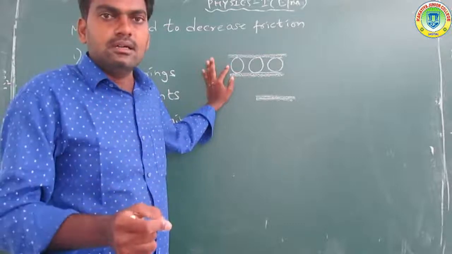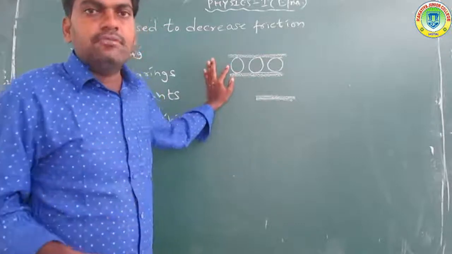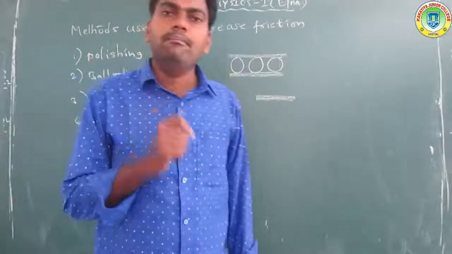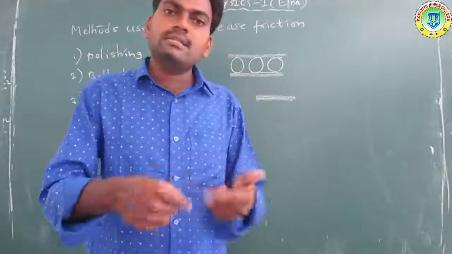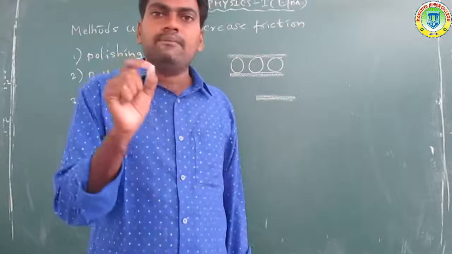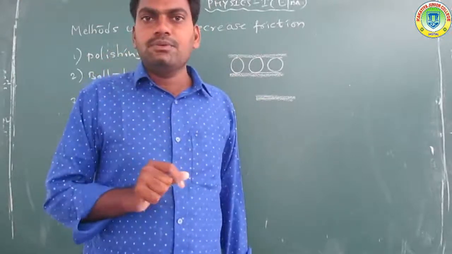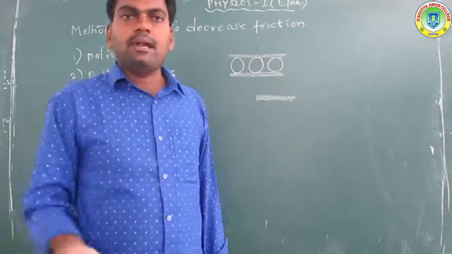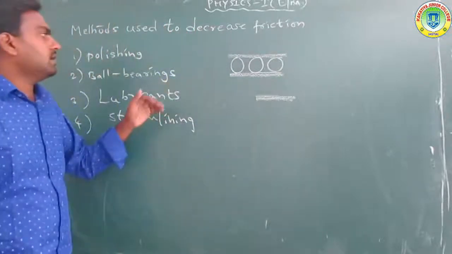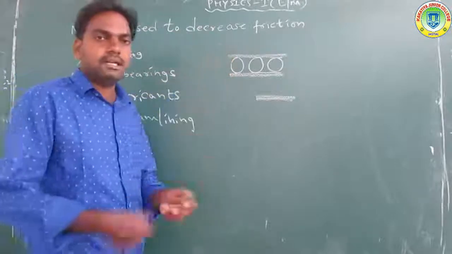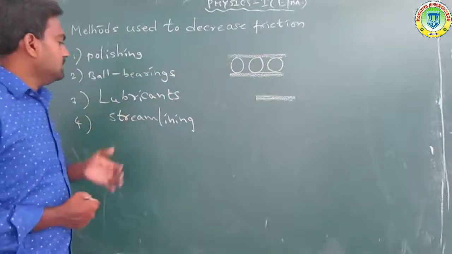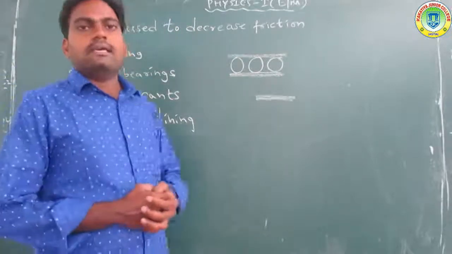So reducing friction by using ball bearings is one of the methods used. For example, ball bearings are used in a cycle wheel, where the sliding friction is converted into rolling friction. Got it? Now let us discuss another topic, lubricants.